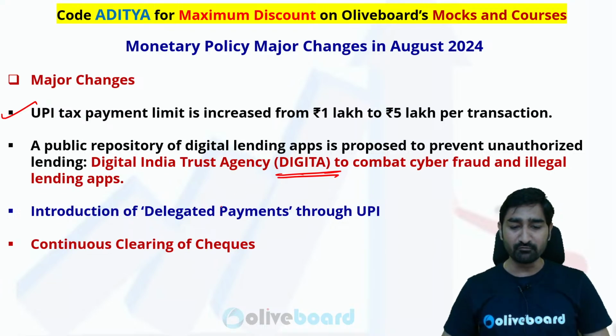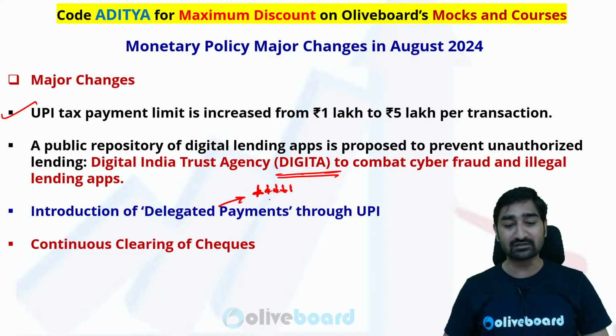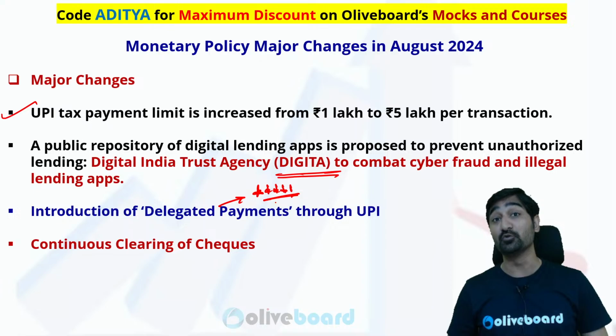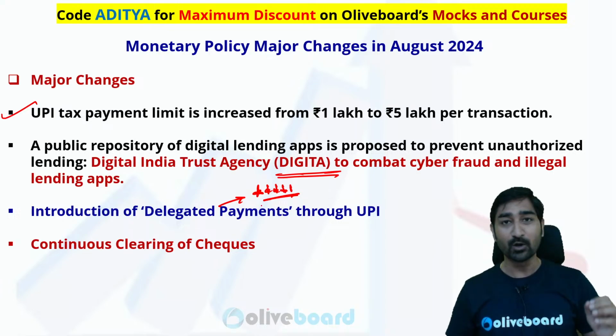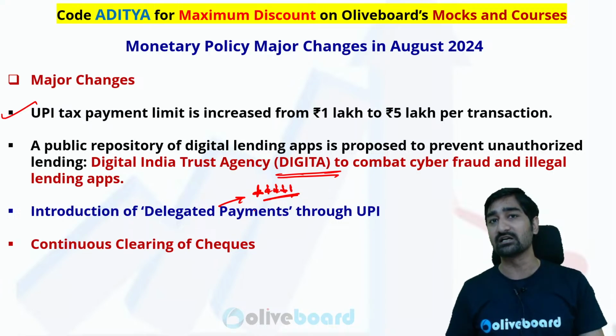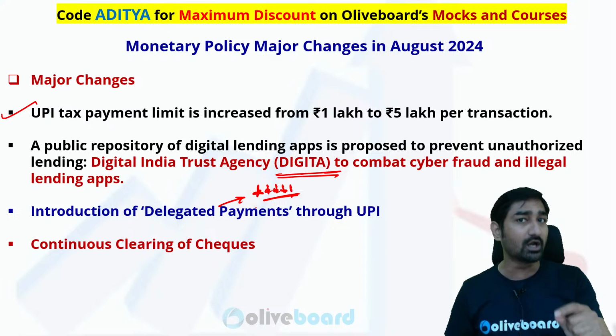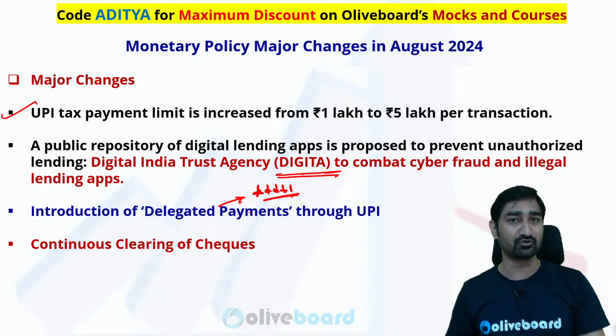Apart from that, one very important initiative, or you can say a new payment method started within UPI, that is delegated payment through UPI. Now, what is the meaning of delegated payment? How is it going to work? What will be the overall objective behind delegated payment? It is going to be important not only in the written examination but also for all upcoming interviews of 2024.